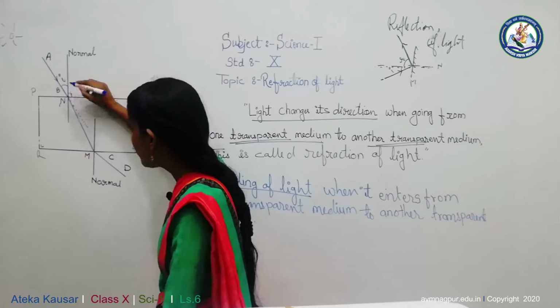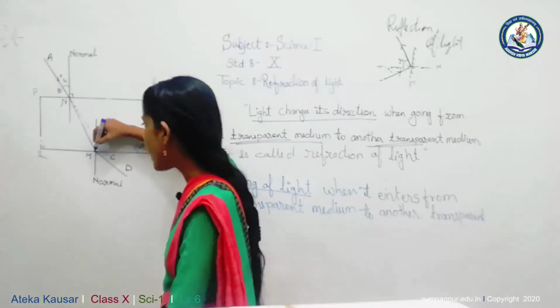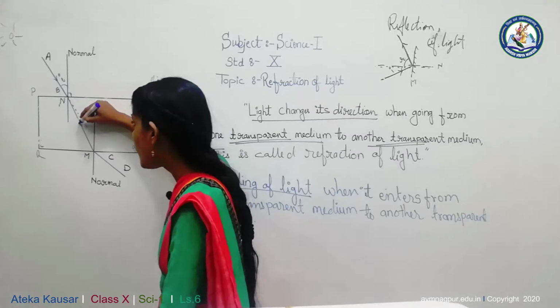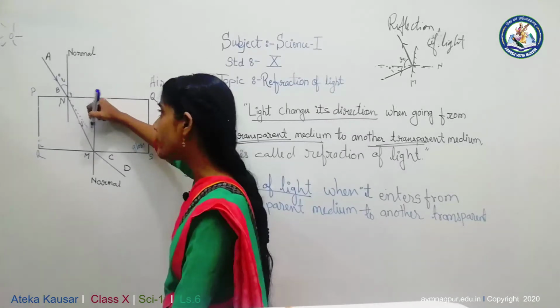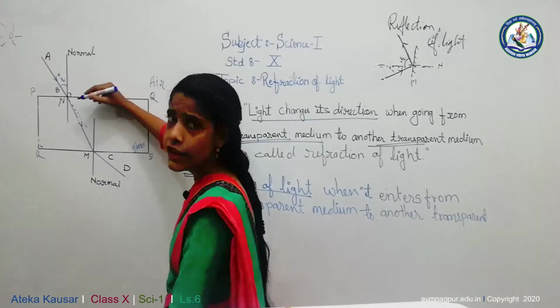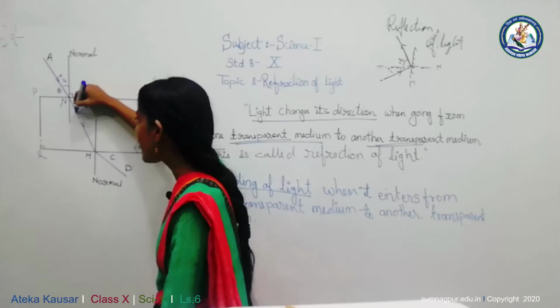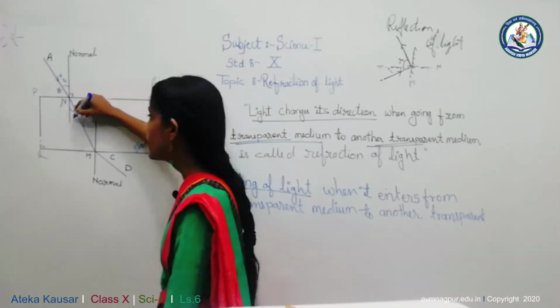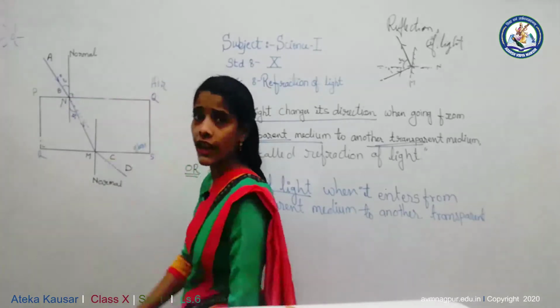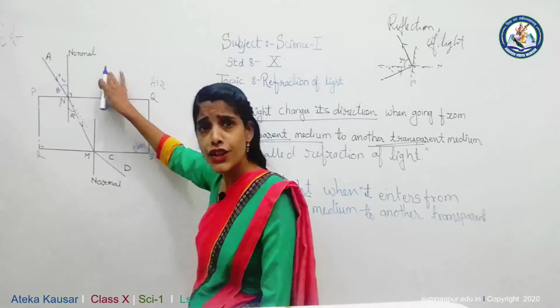Let BM or NM be a ray which is refracted. Now this NM is called the refracted ray, and the angle between this refracted ray and the normal is called the angle of refraction, R. Now what does the law of refraction state?